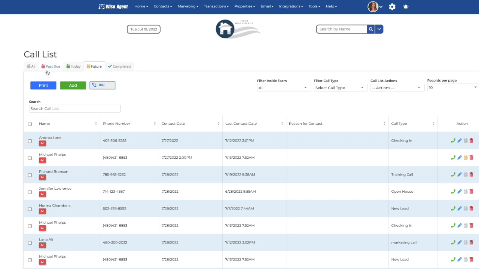On the call list, you can view all your calls, past due calls, calls for today, future, and completed. On your Home dashboard, the calls that are due for that day will appear there. You can also filter through the call list by team member or call type, and you can also delete or complete calls in bulk from the call list actions.